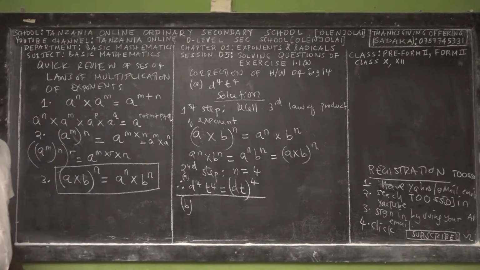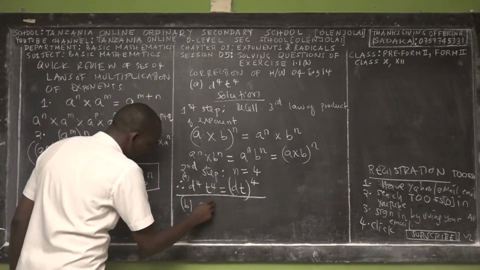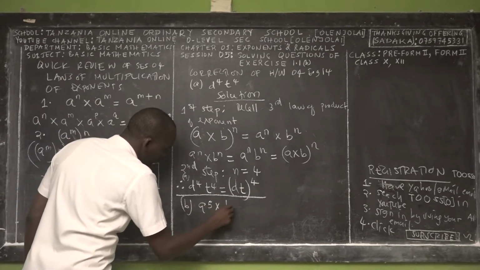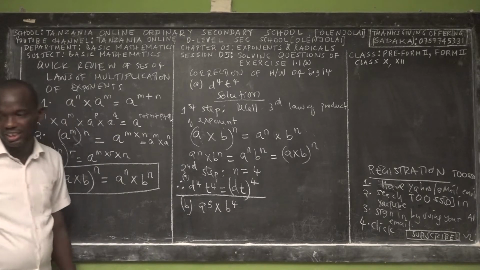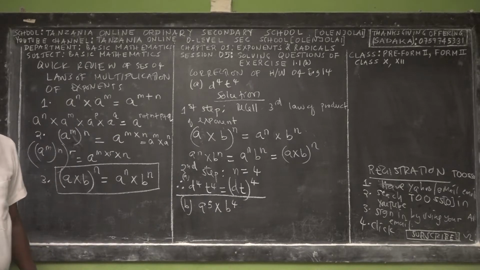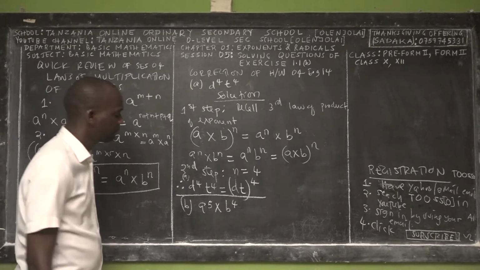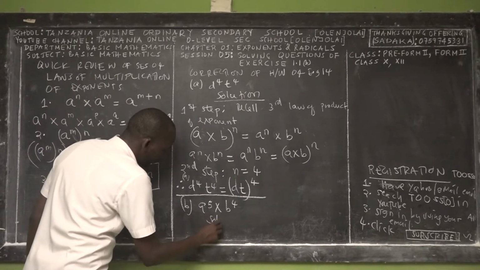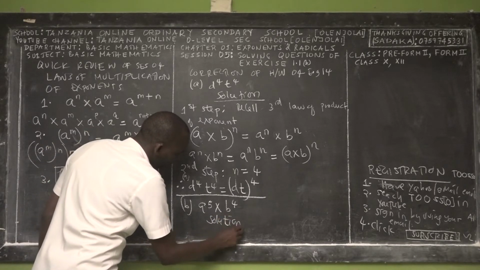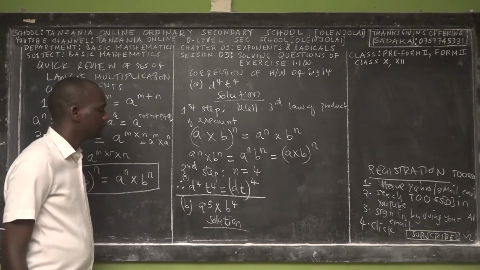For Roman B, we have been given a power 5 times b power 4. This is a little bit tricky. It's a little bit tricky question. You have to think. As Form 2 students, you have to think.